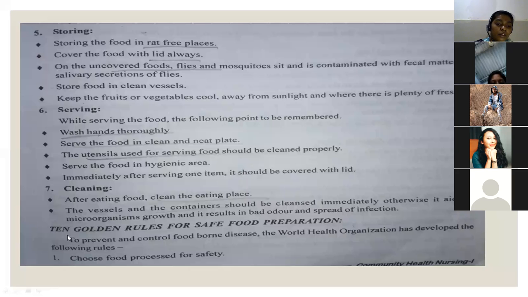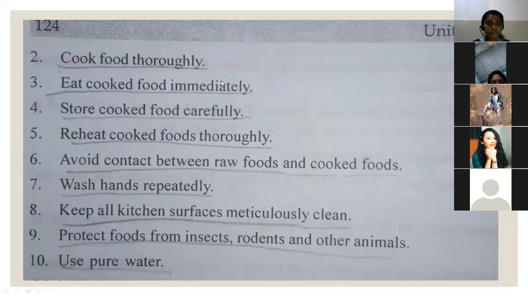Now here, 10 golden rules for safe food preparation. In order to prepare safe food, there are 10 golden rules given by the World Health Organization. To prevent and control foodborne diseases, the WHO has developed the following rules. Let us see. The first rule is, choose food processed for safety. First and foremost, we need to choose food which is processed for safety. And next, cook food thoroughly. Whatever food we have chosen should be cooked thoroughly.